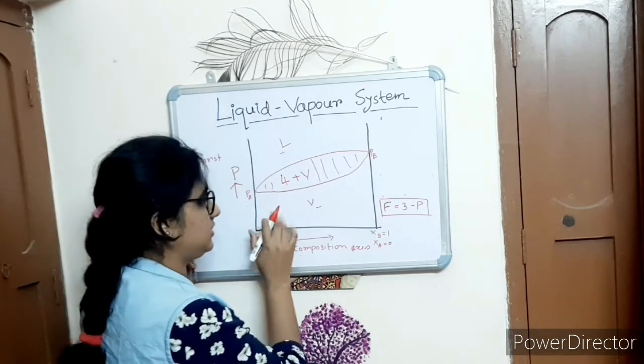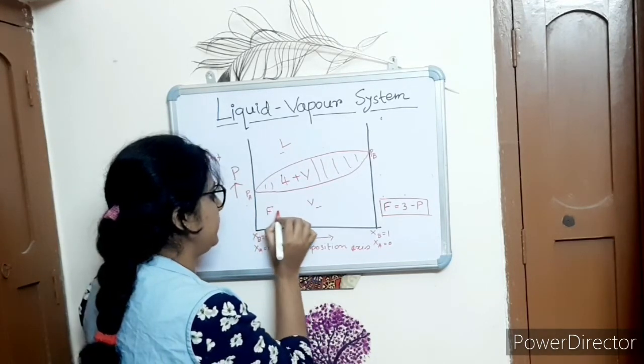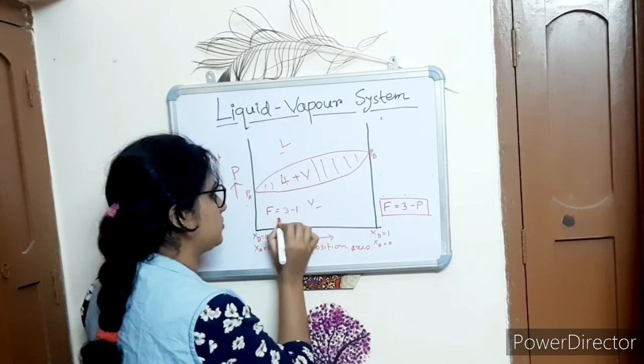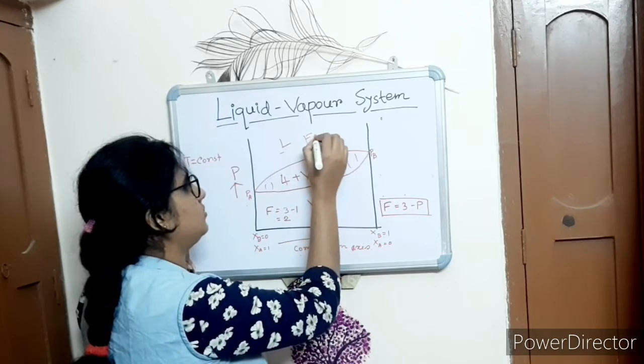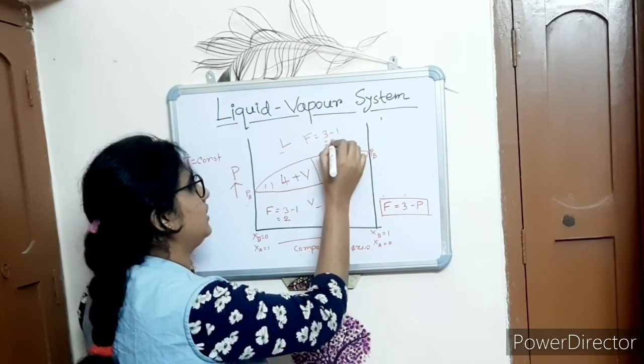So for these regions, what is the value of the degree of freedom? F is equal to 3 minus 1, that is equal to 2, and for this region also F is equal to 3 minus 1, that is equal to 2.